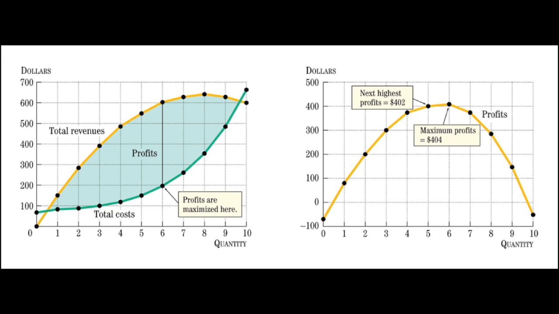One characteristic of the profit maximizing level of quantity is that the slopes of the total revenue and the total cost curves are the same. Since the slope of the total revenue curve is the marginal revenue and the slope of the total cost curve is the marginal cost, then profit maximization requires that marginal revenue equals marginal cost. Notice that the rule for finding the profit maximizing output for a monopoly is the same as in a competitive market. In both markets, the rule for profit maximization is MR equals MC.